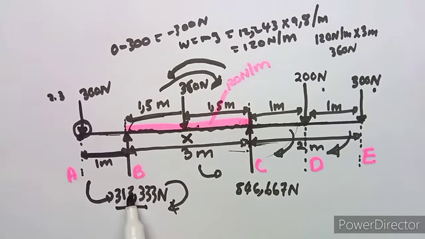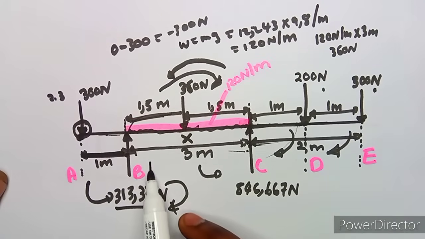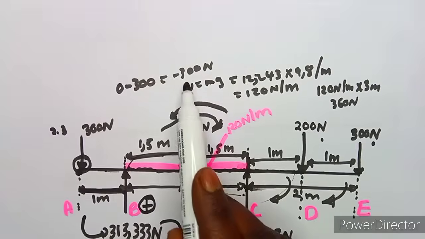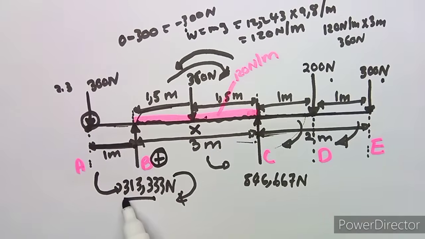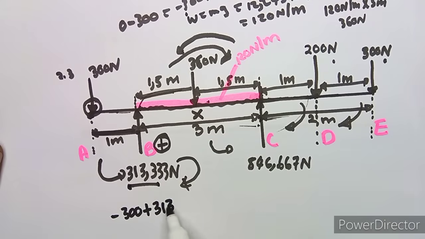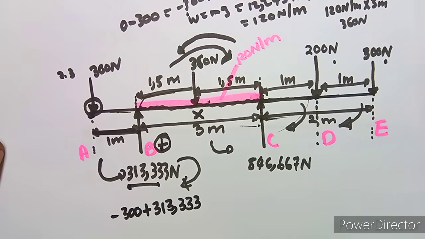Now at B there is a support, and every support is a positive. So you are at minus 300, then at B there's a support, which means you have to add 313,333 to minus 300, because it's a support, it is going upwards. If you add this, you are going to obtain 13,333 Newton.